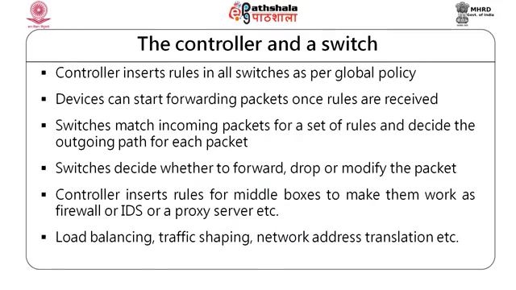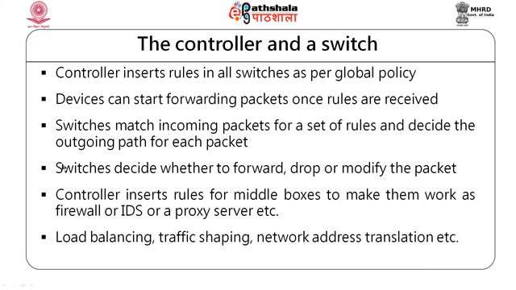Okay. Controller and the switch need to communicate. So, the controller inserts rules in all switches as per global policy. Okay. For example, VoIP routing should be done on a typical path. So, that is provided and that happens that way. Okay. So, that rule is inserted in all switches and all switches must follow that. Okay.